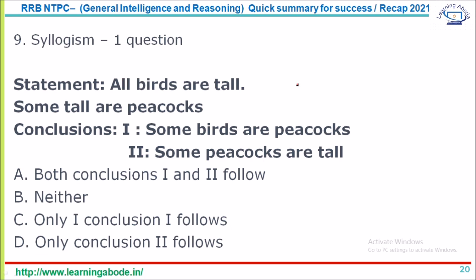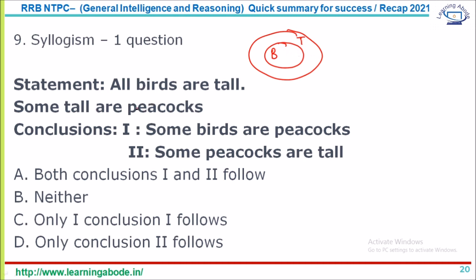So syllogisms, you can of course use Venn diagrams. The first statement, so syllogism, yes, you have statement and conclusion. You have to say which conclusion follows, which doesn't follow. That is what you have to do in syllogism here. So all birds are tall. You can represent bird as a circle, and then all birds are tall, so the whole circle is within this circle tall.